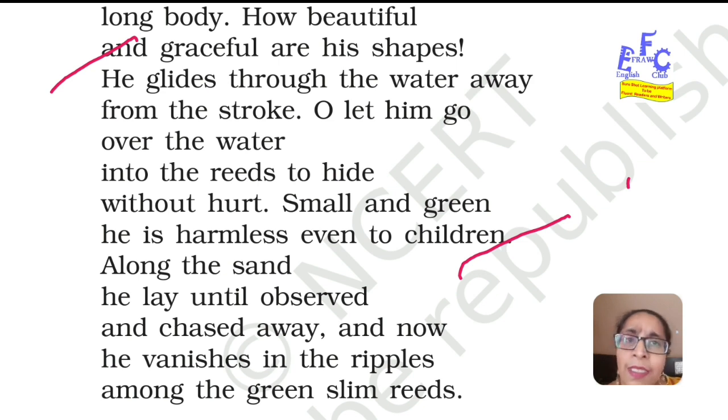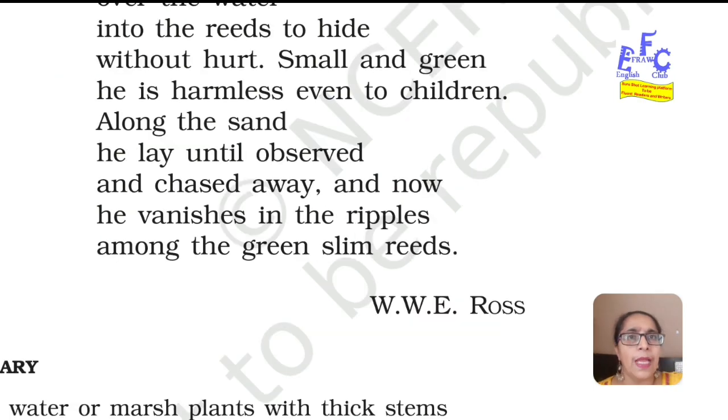So he is not able to understand why, looking at that green snake, people just start attacking him, and he is requesting them to let him go as he is harmless even to children. Now let's look at the next lines.